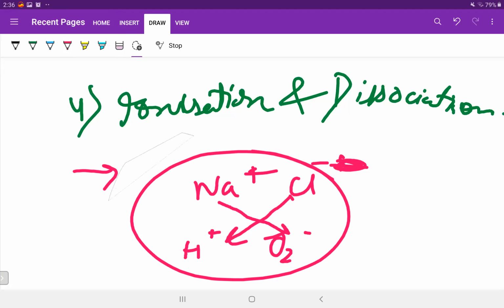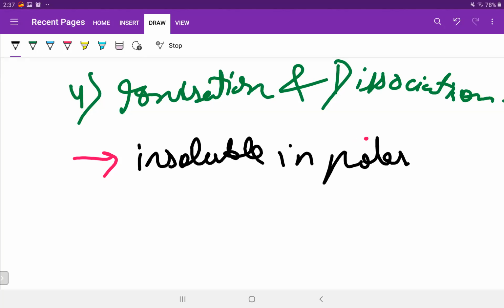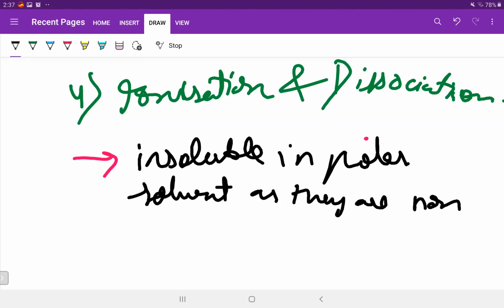Are they having any charges here? So they are not having any charges. So what will be there? They are insoluble in polar solvents like water, as these are non-polar in nature. I always write polar as popular and then erase it and again write polar. Okay, they are deprived of ions. They don't have any ions.